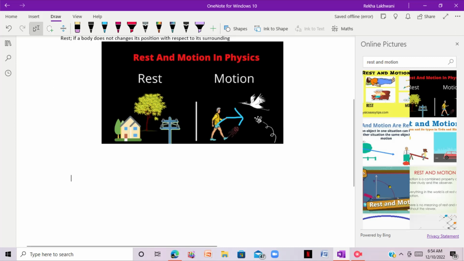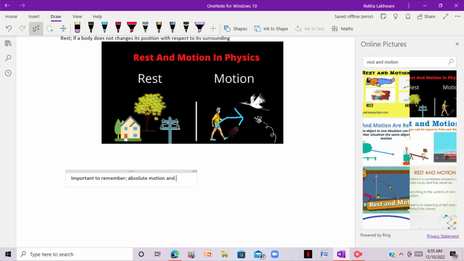They are not 100% present. Instead, relative motion and relative rest exist.